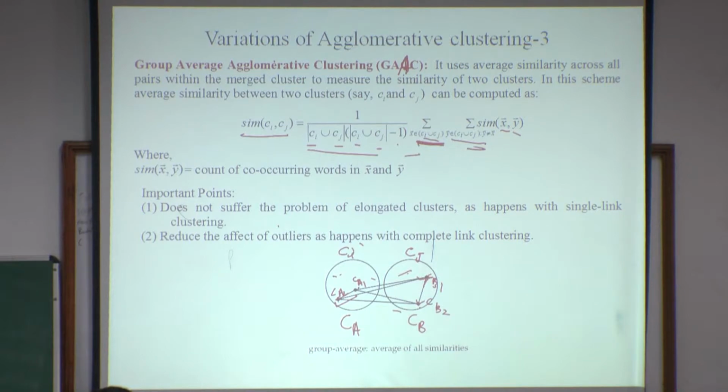So these similarity functions combined calculate the similarity inside and outside the clusters, and this is used to calculate the average of the entire similarity. The important points are that it doesn't suffer the problem of elongated clusters as happened with single link clustering, and it reduces the effect of outliers as happened with complete link clustering.